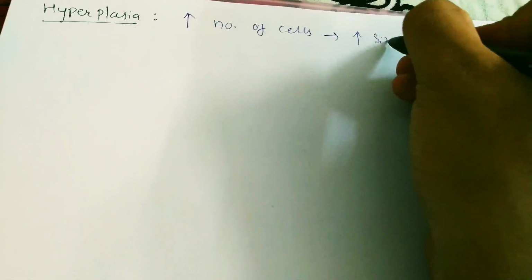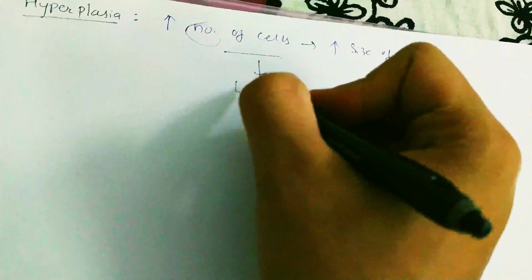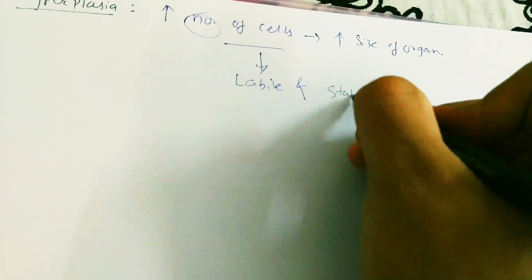Next one is hyperplasia. Hyperplasia is increase in number of cells which leads to increase in size of organ. It is seen in labile and stable cells.